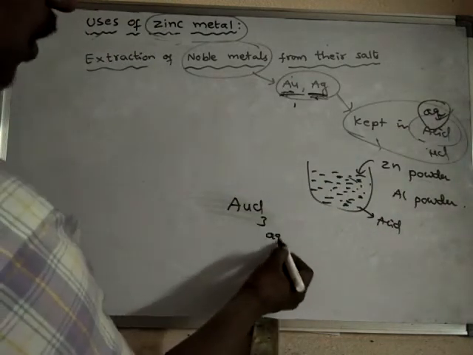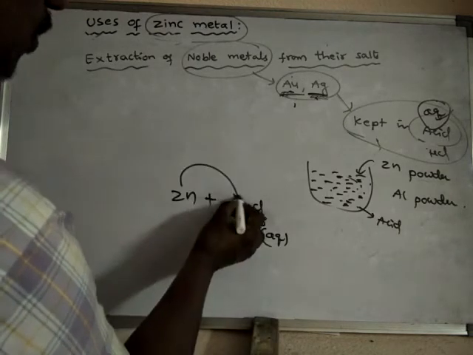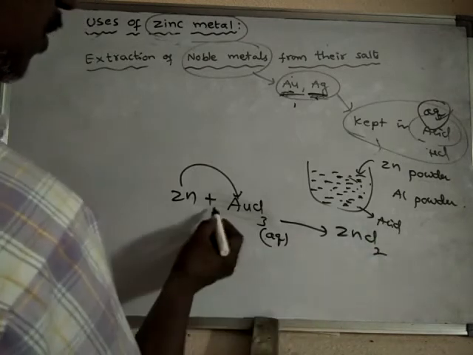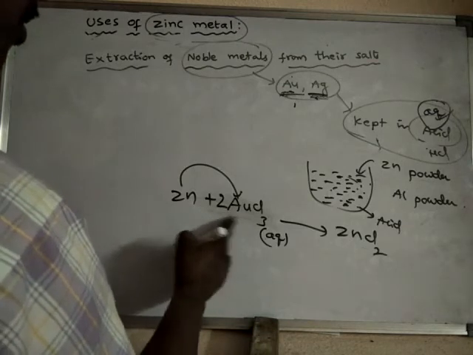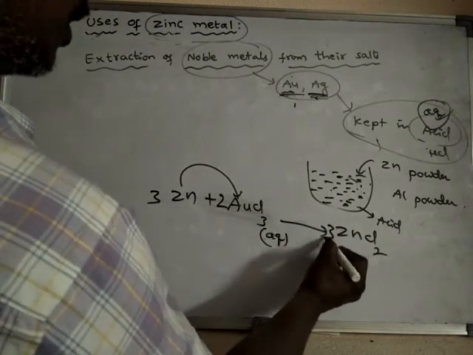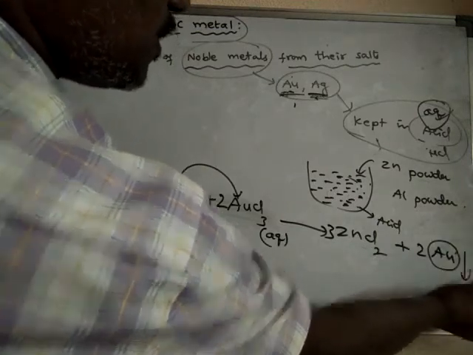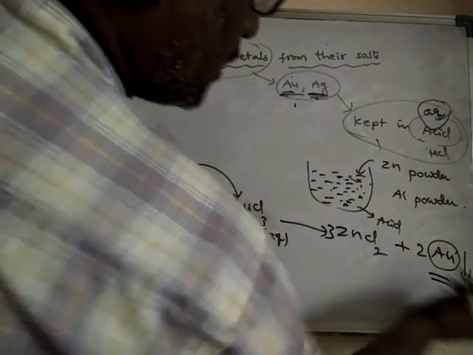So this zinc metal will displace the gold and forms zinc chloride, and gold is displaced. So in this way gold can be extracted.